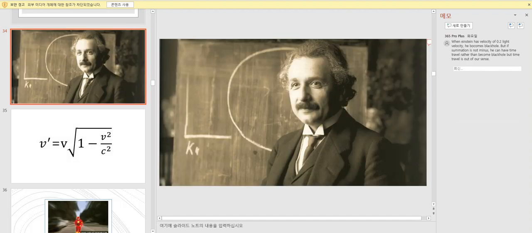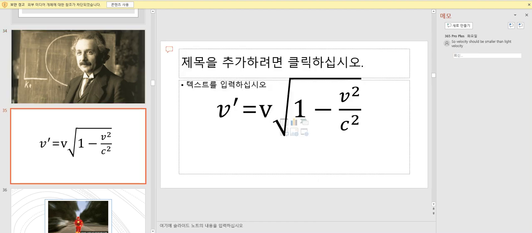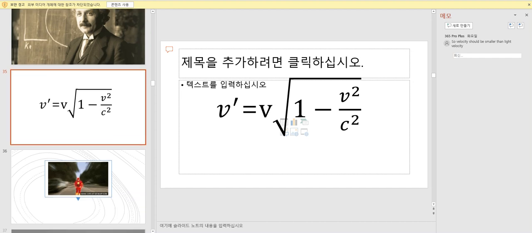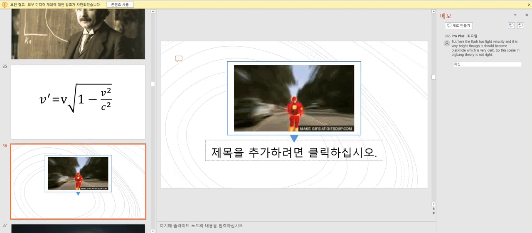When Einstein has a velocity of 0.2 times the speed of light, he becomes a black hole. But if the summation is not negative, he can have time travel rather than become a black hole, but time travel is out of our sense. So velocity should be smaller than light velocity. But here, the Flash has light velocity and is very bright, though he should become a black hole, which is very dark. So this series in the Big Bang Theory is not right.